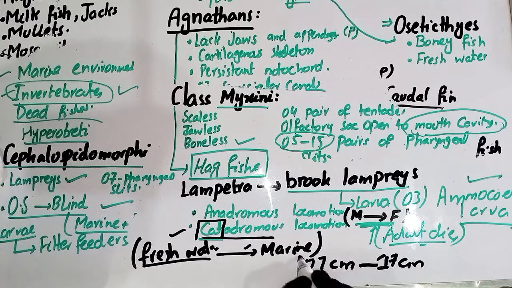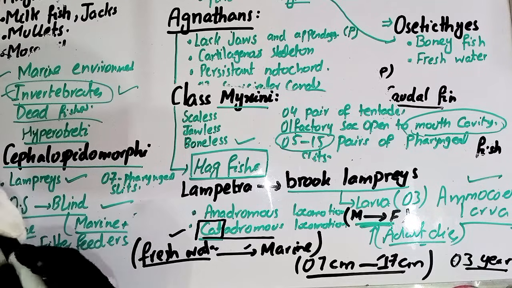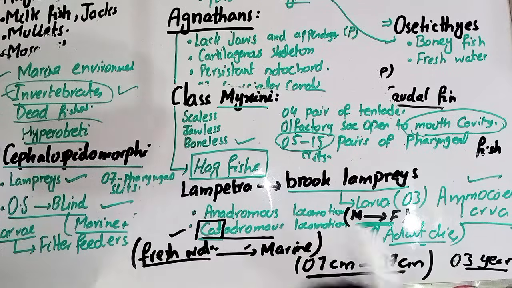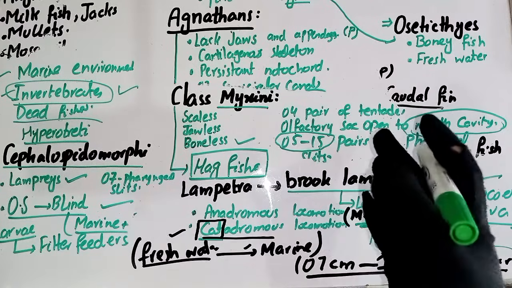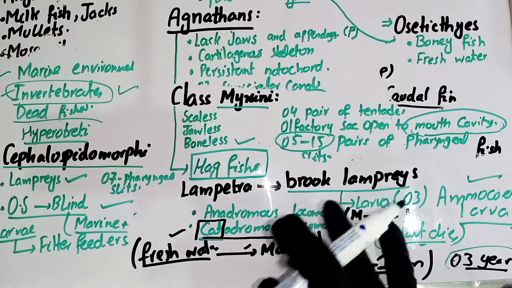In the case of Ostracoderms, we discussed that they are 5 cm in length, but the larva grows from 7 cm to 17 cm in just 3 years. You can assume that it is an important unique point. When the larva becomes mature, it again moves towards the marine environment. So the portion of the agnathans according to the modern classification is completed, and now we start the gnathostomes in the next lecture.